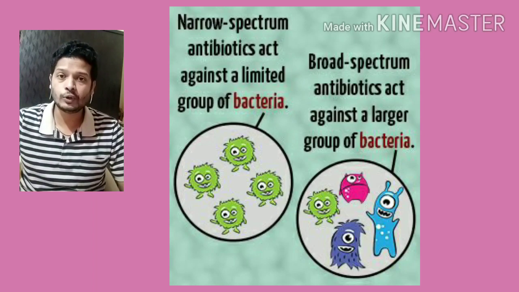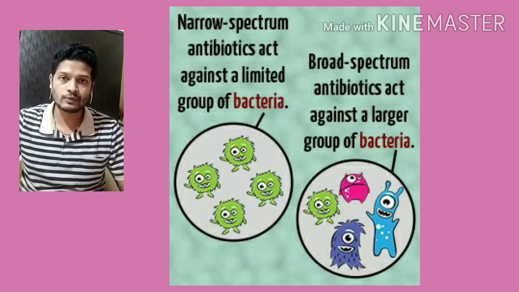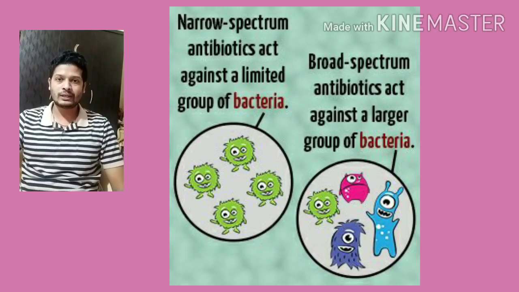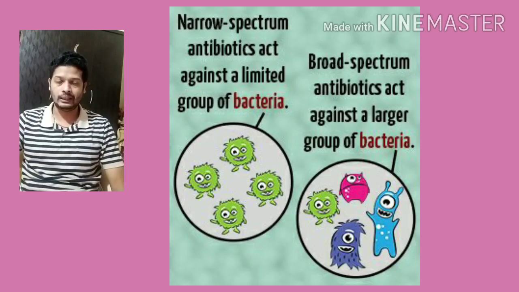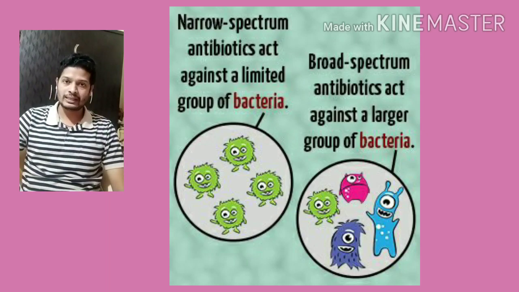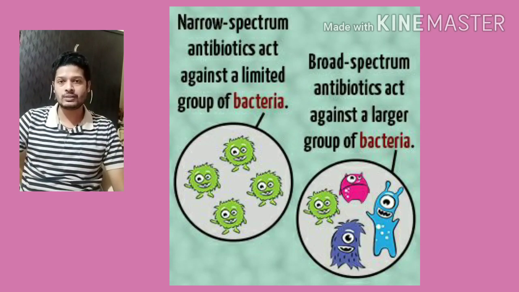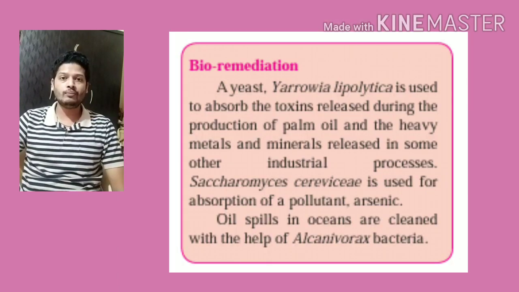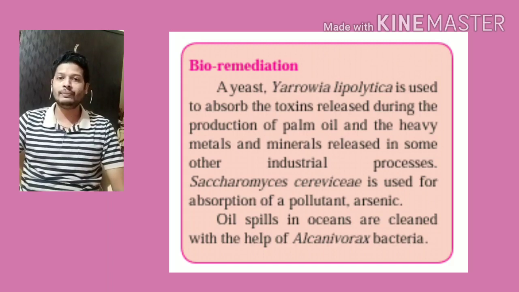And on the other hand, those antibiotics which can be used for many different types of microorganisms, for stopping the growth of many different microorganisms, we call broad spectrum antibiotics. So these are the two types of antibiotics, namely narrow spectrum and broad spectrum, examples of which are given in your textbook. You have to remember the examples of both broad spectrum antibiotic as well as narrow spectrum antibiotic. Now besides this, there is one more thing given in the textbook known as bioremediation.